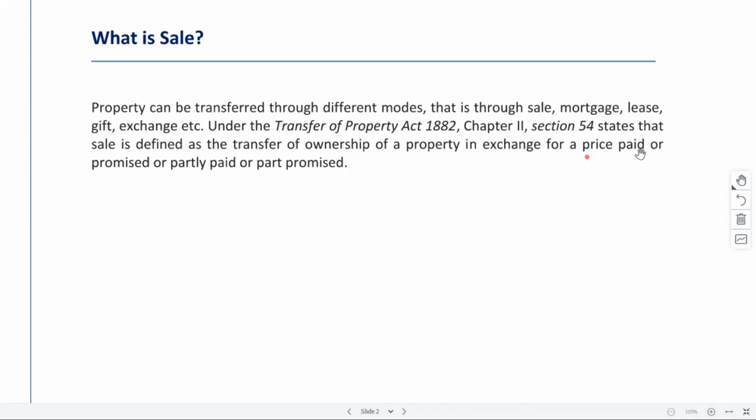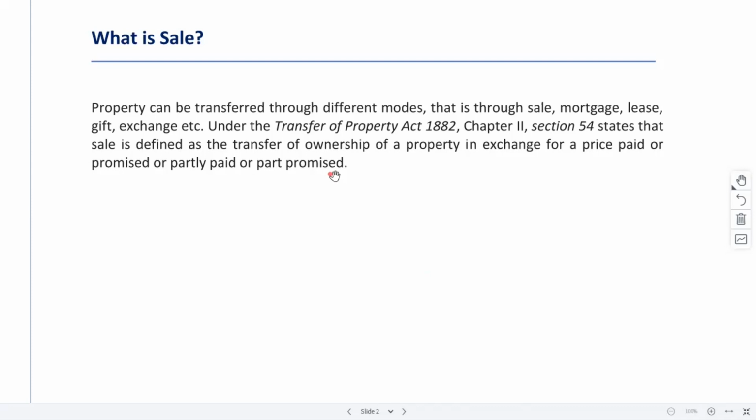What is consideration? It will be in exchange for a price, right? It will be some amount that the person will charge. So this amount is the consideration, right? So in exchange for a price paid or promised, or partly paid or partly promised. That means you can pay the entire amount at once while transferring the property in your name, or you may promise to pay the entire amount at a later stage. At the time of transfer, you are not paying anything, but you are simply making a promise to pay it. Or it may be you partly paid it, and for the remaining part, you have made a promise, right?